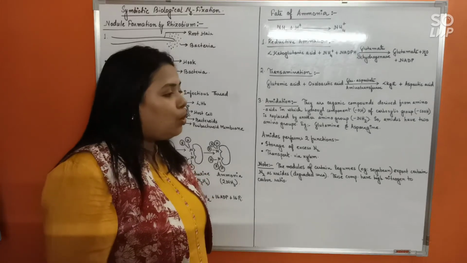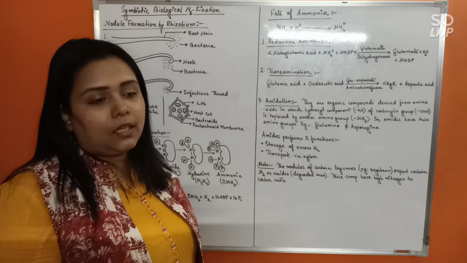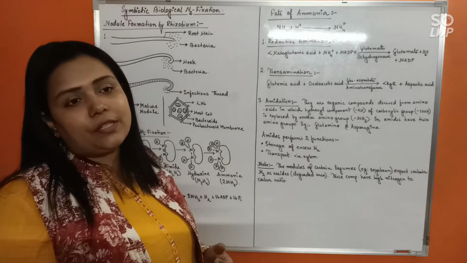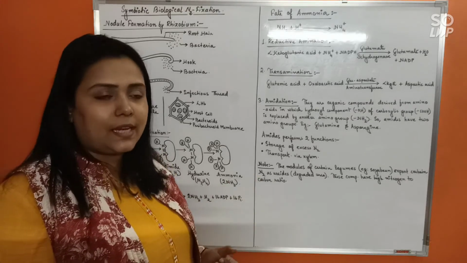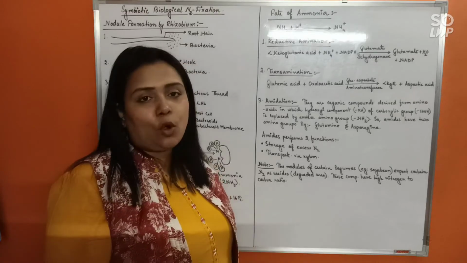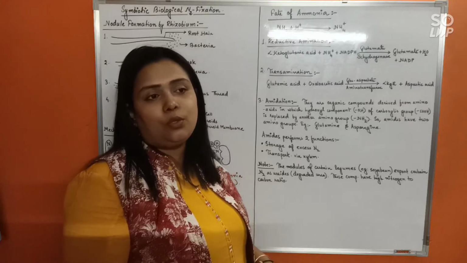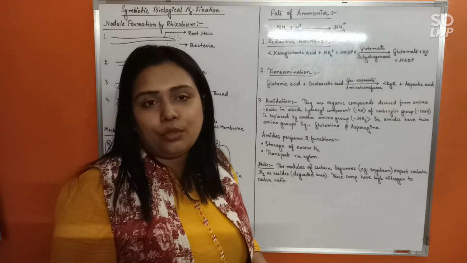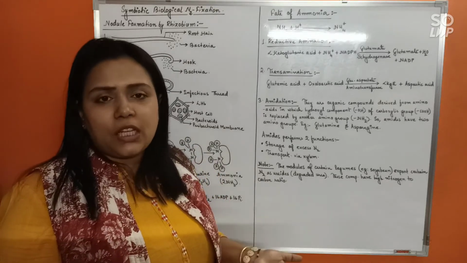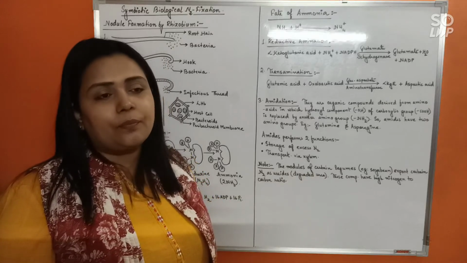You know very well that inside the plant body, the nitrogen, in whichever form it is taken up, is converted to ammonia. Ammonia is highly toxic, so it is immediately converted to amino acid. Amino acid is then used to make proteins, and finally many other nitrogenous compounds.